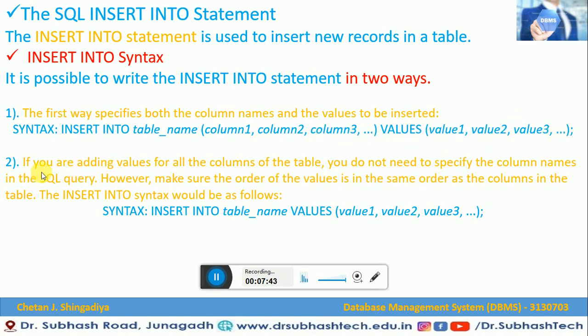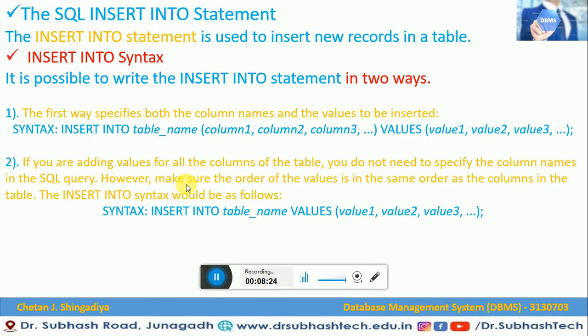The other way from which we can insert our record is this: if you are adding values for all the columns of the table, you do not need to specify the column names in the SQL query. However, make sure the order of the values is in the same order as the column names in the table. This is one of the easiest ways to insert a record into a table, but we have to keep a few things in mind. You do not need to specify column names. Here we specify the column names, but in the new syntax we are not going to specify them.